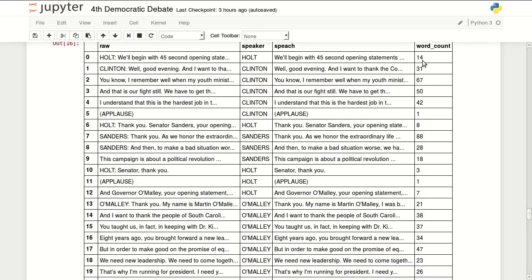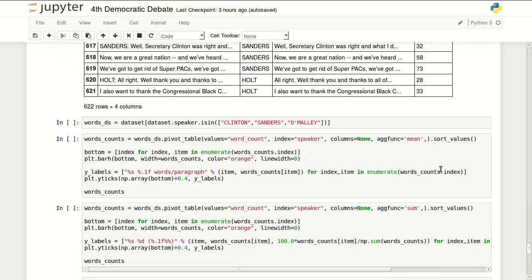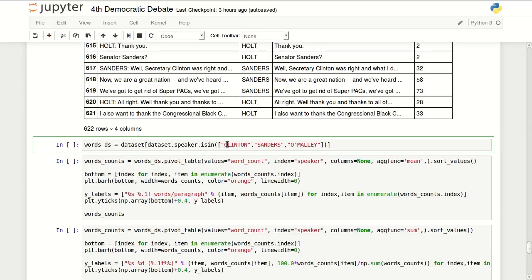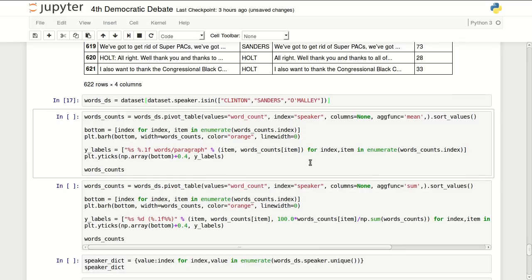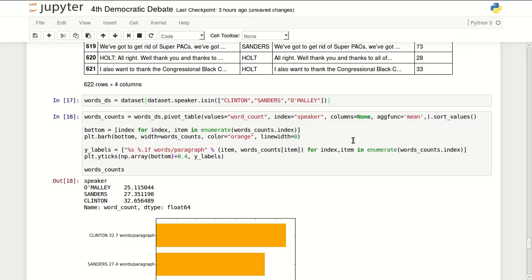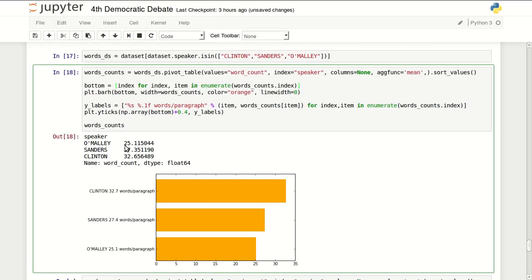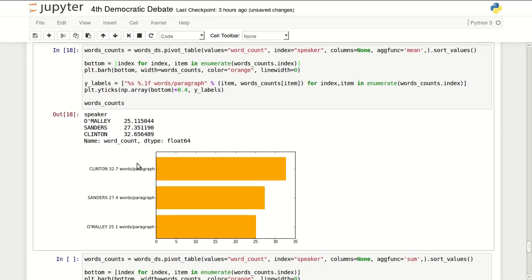So in here I have how many words in each sentence, and now I can filter only the 3 people on stage, and I can do a pivot using mean. First I will see how many words they used in each paragraph. Clinton actually used the most, 32.7, then Sanders 27.4, then O'Malley 25.1.